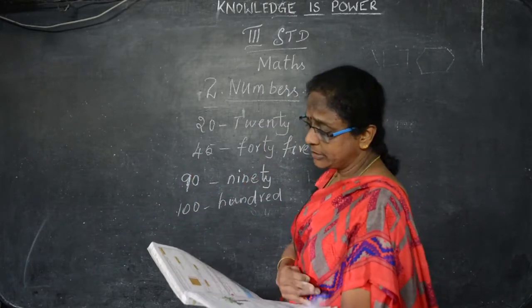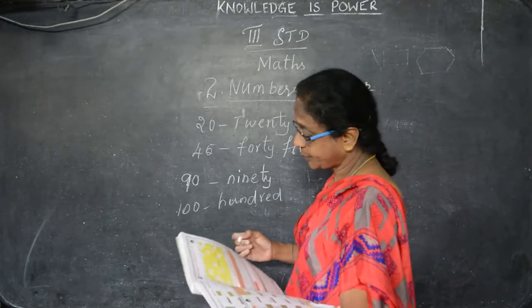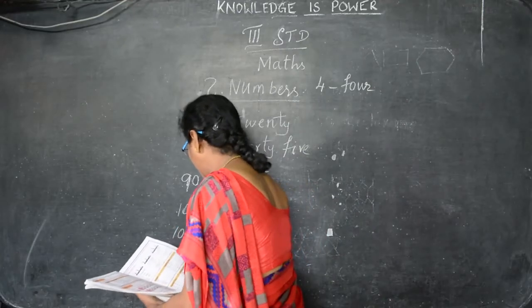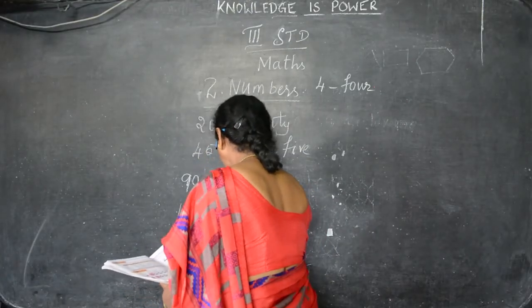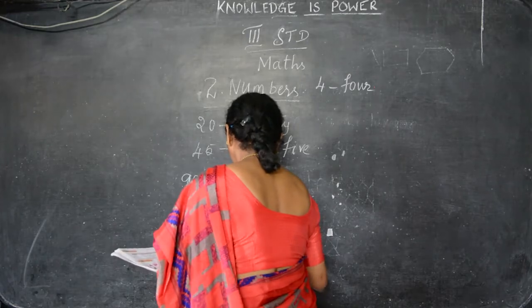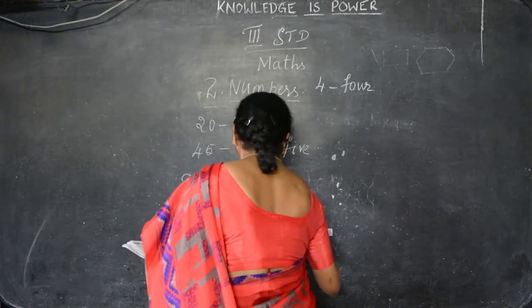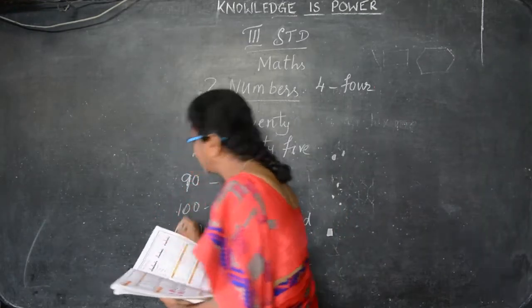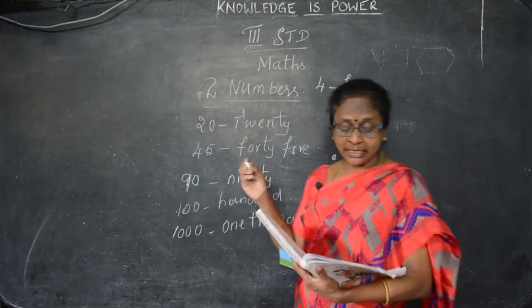So 1000, how will you write? What's the number name for 1000? We can say 1000 or one thousand. So write these number names.